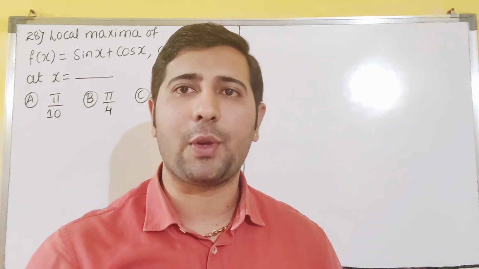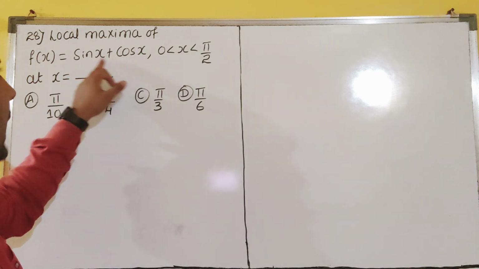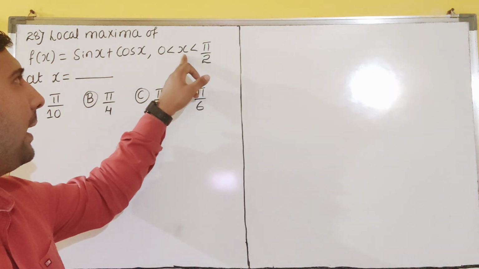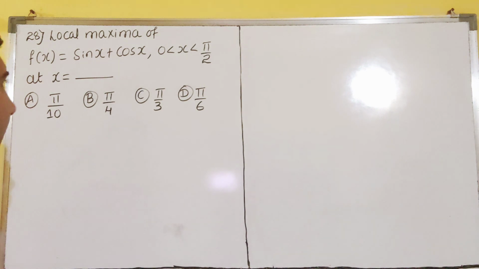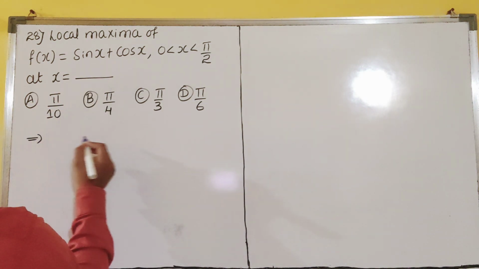Let us see the next question, dear students. Local maxima of f of x is equal to sin x plus cos x, where x is greater than 0 and less than pi by 2. Pi by 2 means 90 degrees. And x equal to what? So the x value I have to find here, dear students.